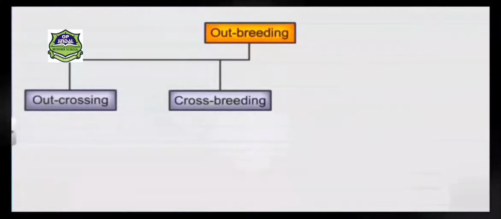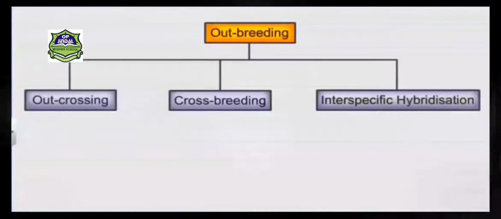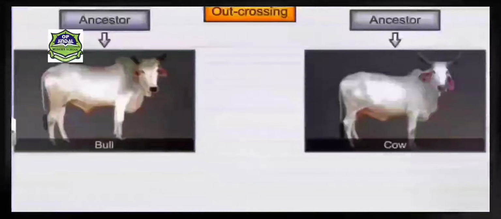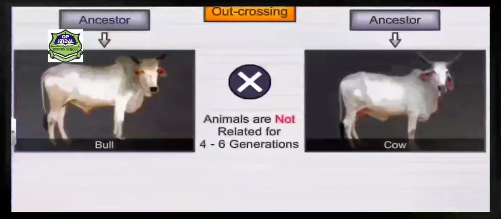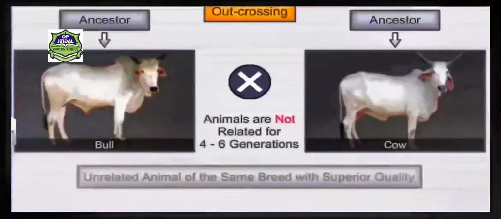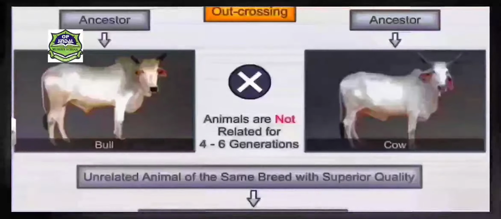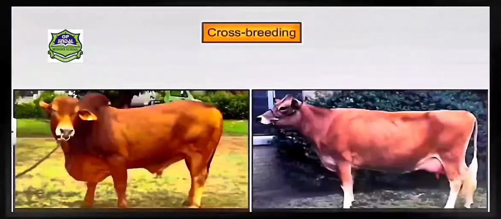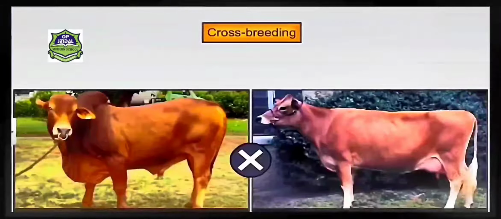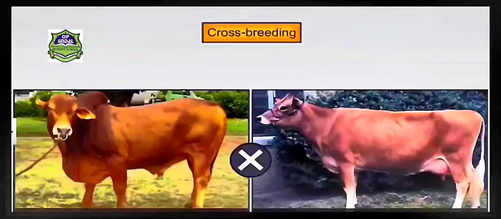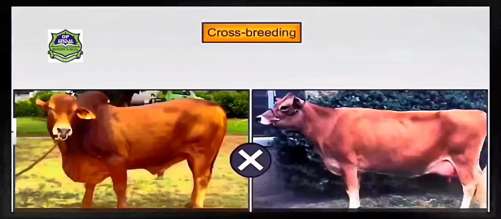The solution may be outbreeding. So let us study outbreeding. Outbreeding is mainly of three types: outcrossing, crossbreeding, and interspecific hybridization. What is outcrossing? Outcrossing is crossing two animals of the same breed, but they should not be related by their ancestor for at least 4 to 6 generations.